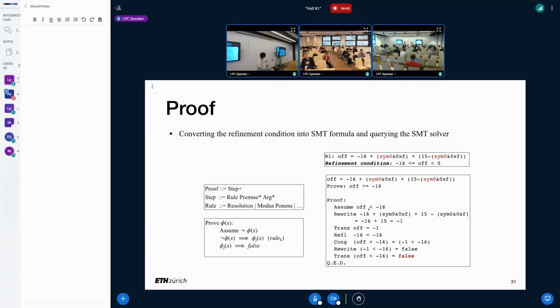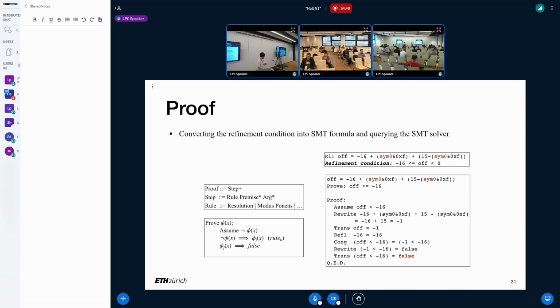So here is a concrete example. For the previous example I showed, we want to prove this refinement condition holds. We want to show offset is bigger or equal to minus 16 and smaller than 0. Let's just prove the left part here. So offset is equal to this expression. That's the premise of our proof. And we want to prove offset is bigger or equal to minus 16. That's the left side of this expression. So how do we prove that? Let's assume the negation of it holds. That is, we assume offset is smaller than minus 16.